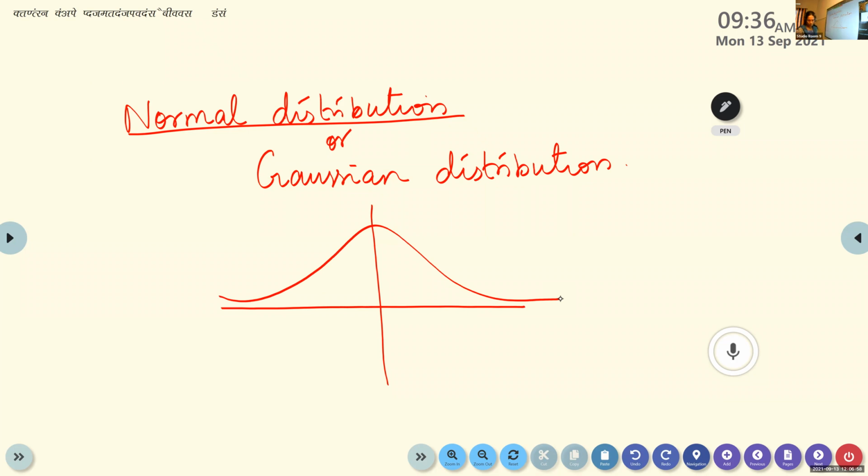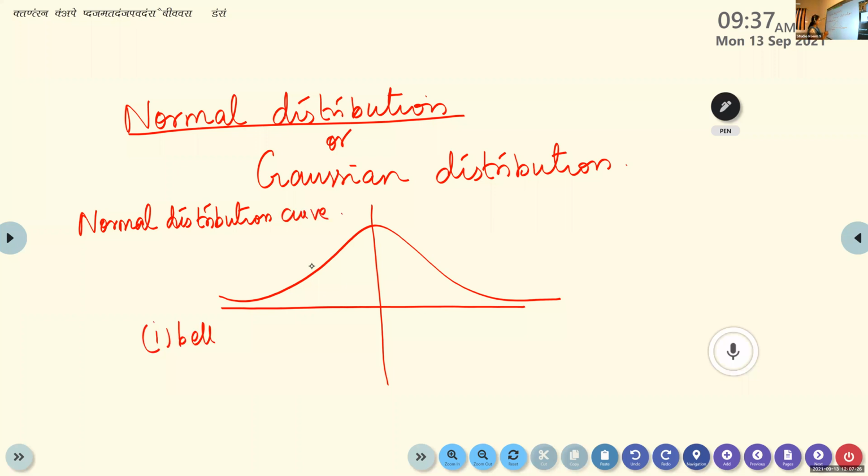The normal distribution curve is a bell-shaped curve. This function we learned last year. What are the features we have learned? It is bell-shaped. It is symmetrical along the y-axis. Look here: whatever we have to the left, the same thing we will have on the right side.